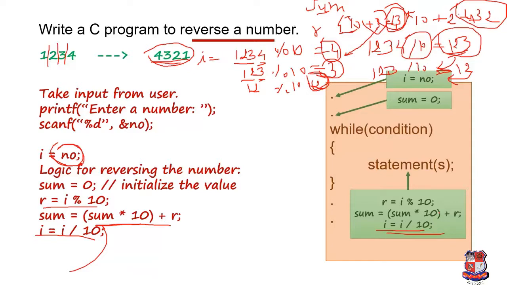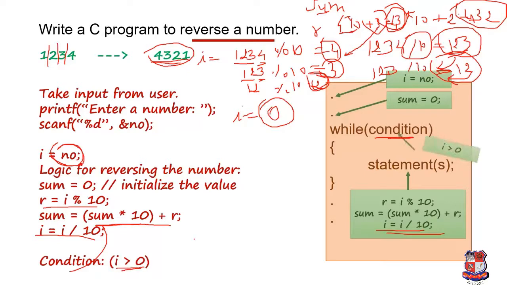So the condition for this program still remains to discuss. So what will be the condition over here? We can check that at the end the value of I will be 0. So we have to make a condition like that: till when the value of I is greater than 0, we have to execute the statement. If I will be 0, then the loop will be terminated. So we'll write the condition like this: I greater than 0.